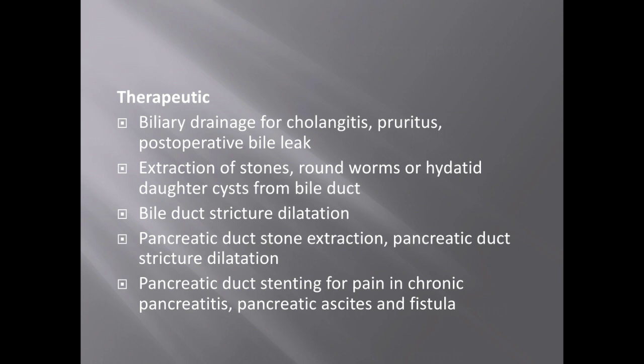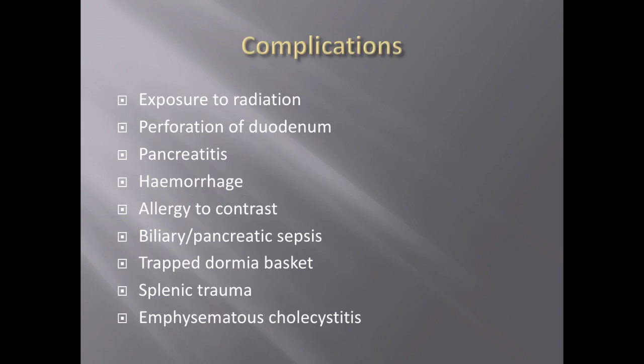In this also you can remove the stone through this procedure. Okay, and stricture dilatation and pancreatic duct stenting. Some patients will have chronic severe pain in cases of chronic pancreatitis. There you can suspect the duct may be obstructed. To secure that, you can go and dilate the duct.